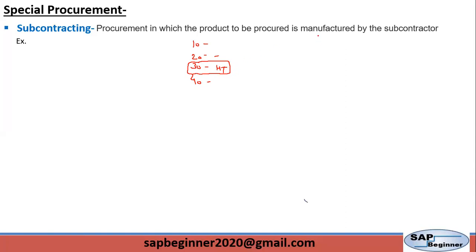Or sometimes, let's say this is our finished product, or we can say this is the assembly, and here we again have sub-assemblies, sub-assembly 1 and 2. We want to send material to the supplier and get back this sub-assembly from the supplier. That is also an example of subcontracting. So this is operational subcontracting, or this is assembly subcontracting.